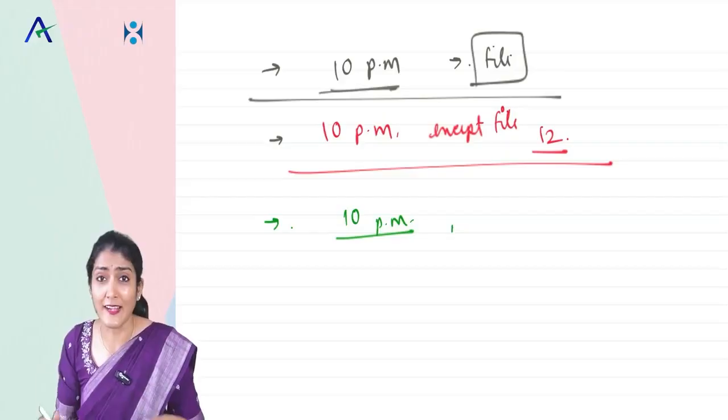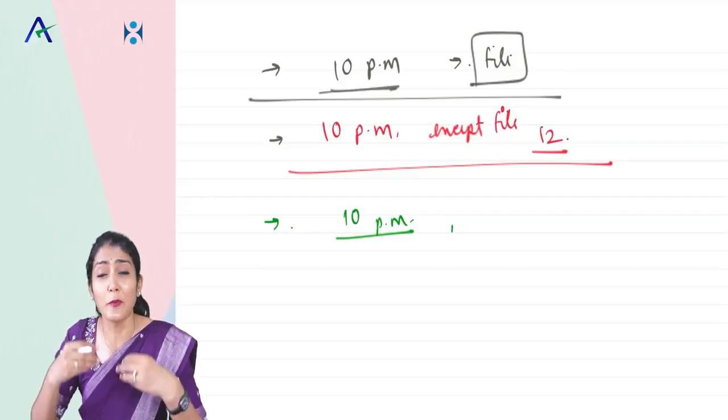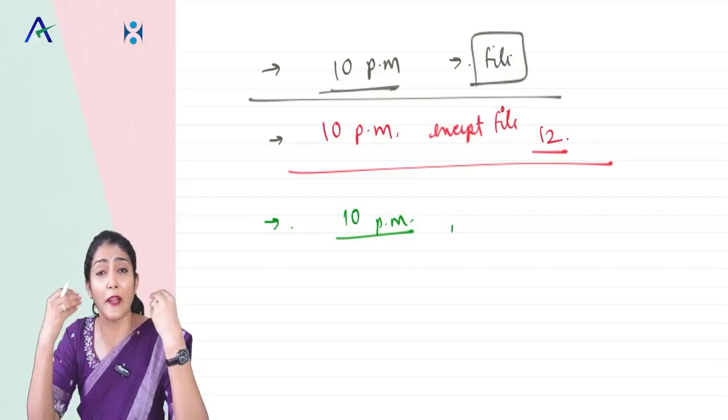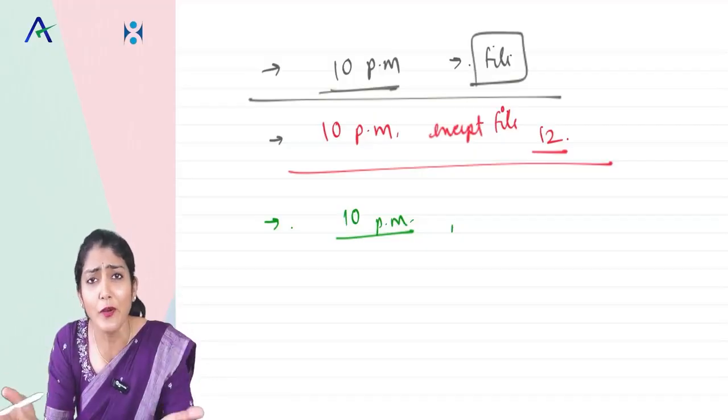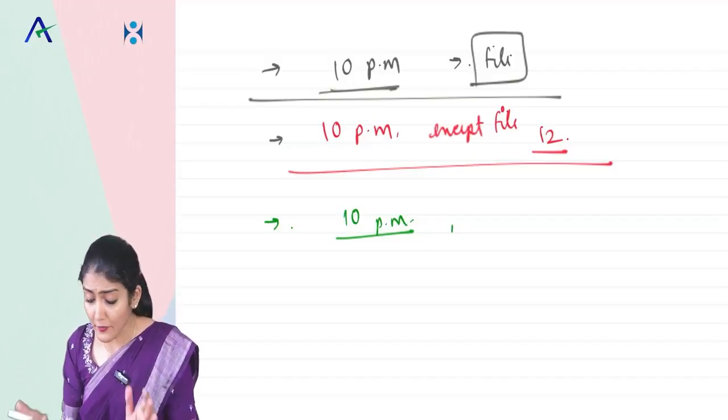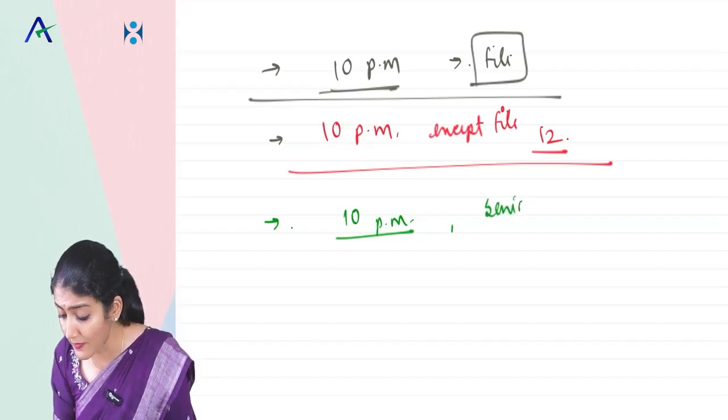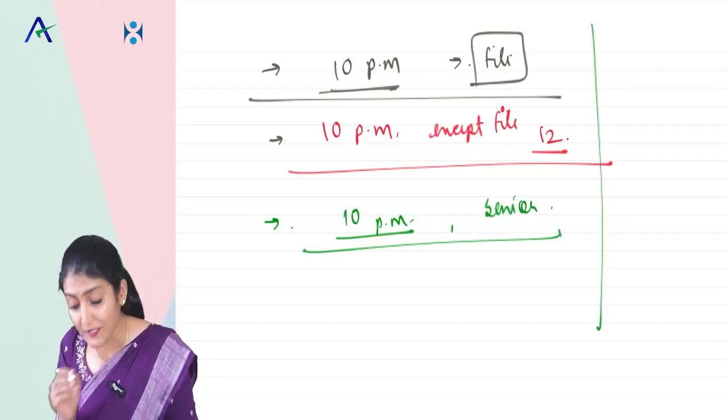Left, right, center. That is the problem with your generation. You people have no sincerity. You people are not disciplined. You don't know how to take responsibility. He will give you the blast over there. And so now you have to talk to your senior, and then accordingly the action will be taken.